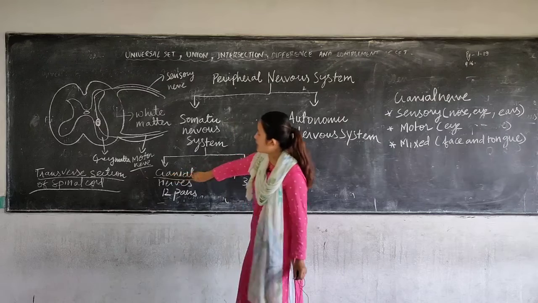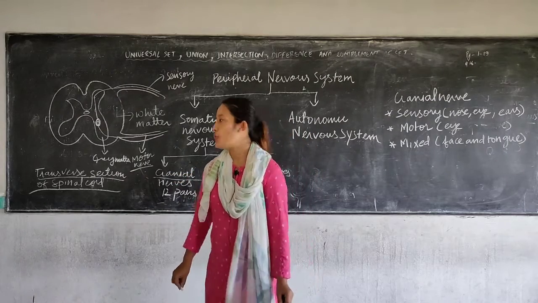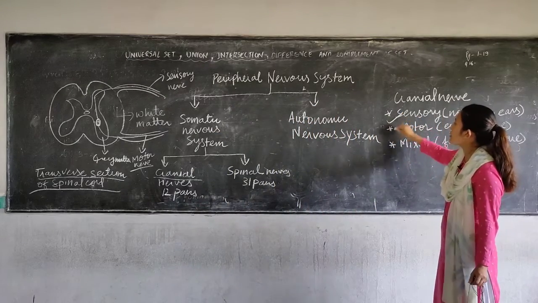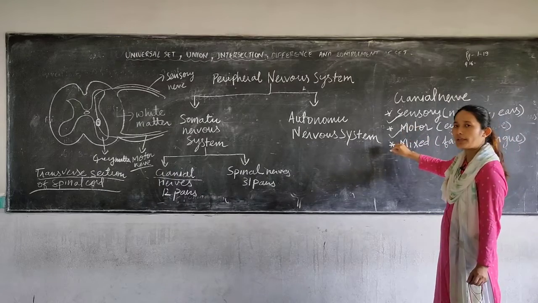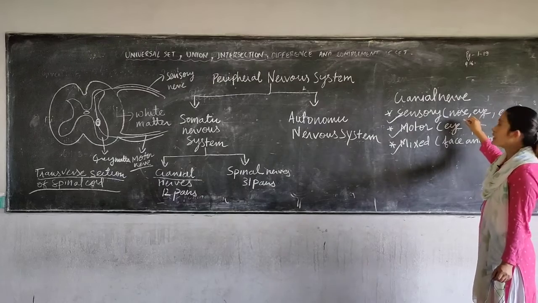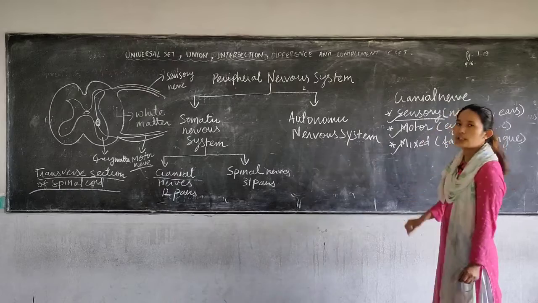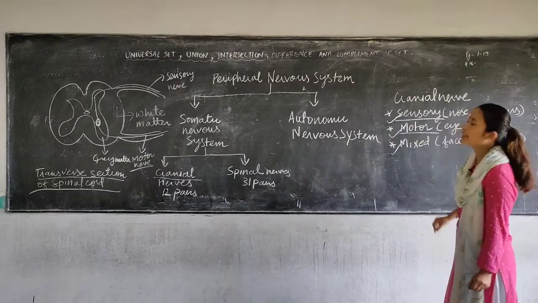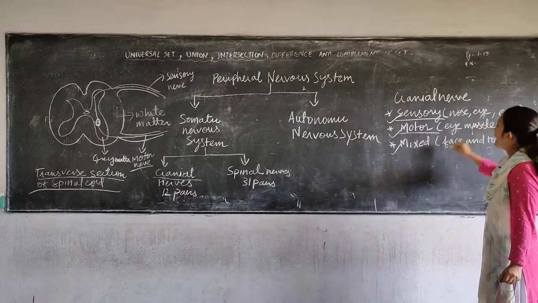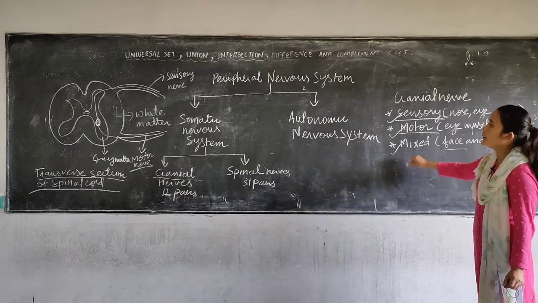Now cranial nerves, the name itself is telling you that these nerves are emerging out of your brain. You have 12 pairs of cranial nerves. Now your cranial nerves can be sensory in function, motor in function, and can be mixed nerves as well. The nerves originating from your nose, eyes and ears and connecting to the brain are sensory nerves, and the motor nerves are the ones which are supplied to your eye muscles, and the nerves which are supplied to your face and tongue region are mixed nerves.